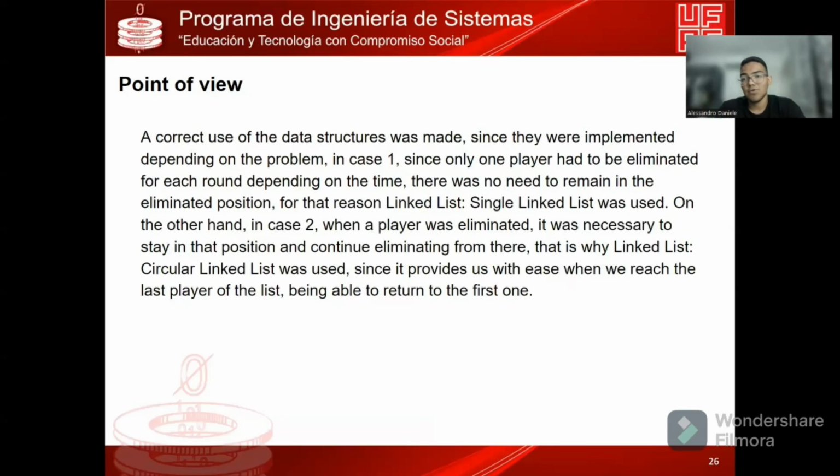On the other hand, in case two, we need to save the position. When a player is eliminated, it's necessary to save the position and continue eliminating from there. So a circular linked list is useful in this case. And also, when we get to the last player, we can go to the first player normally because it's a circular linked list. So it's important to use a correct data structure, depending on the problem and the time and other things that we need to consider.